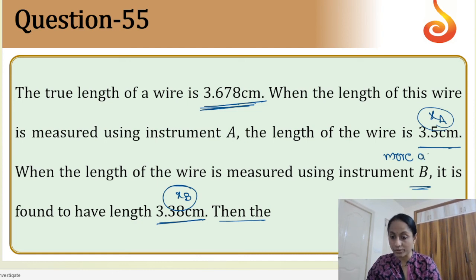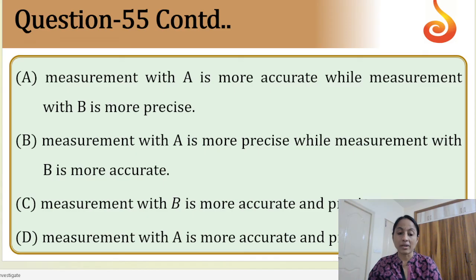And xB is more precise because it is given up to 2 decimals. So if you make this analysis, the correct option will be option A. This is a kind of theory bit.